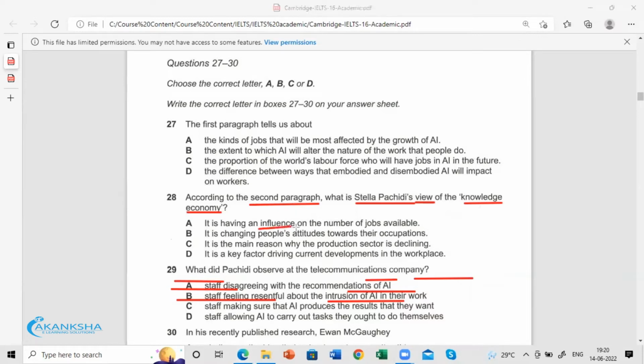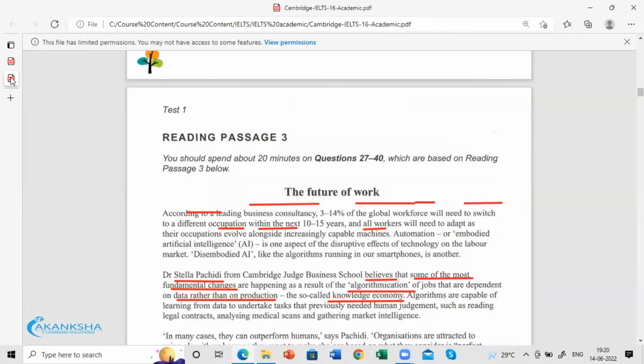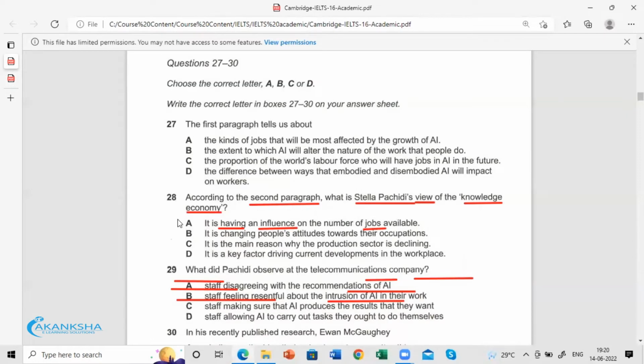Having influence: is the knowledge economy having influence on the jobs? That she is not saying. She is only saying that fundamental changes are a result of algorithmication of jobs. The second option is changing the attitudes towards their occupation.